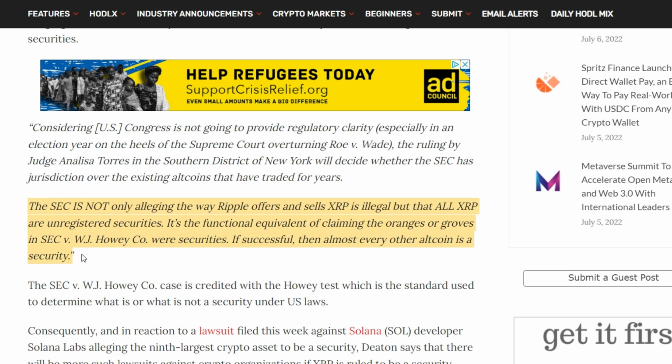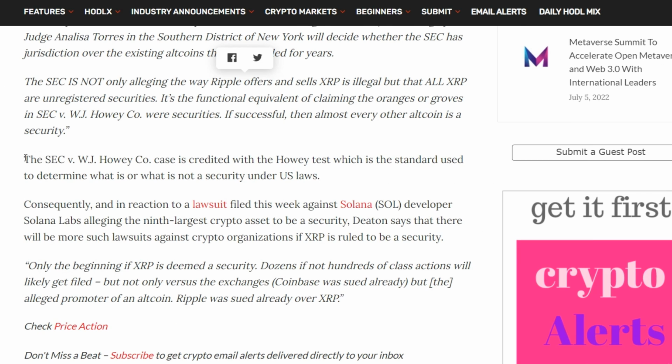oranges or groves in the SEC v. W.J. Howey Co. case were securities. If successful, almost every second altcoin is a security. The case is SEC v. W.J. Howey Co., related to the Howey test, which is the standard used to determine what is or is not a security under U.S. law.